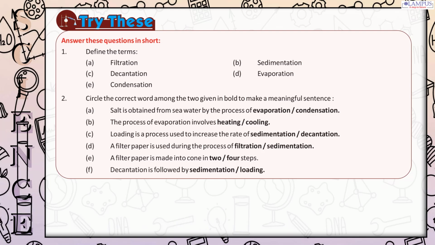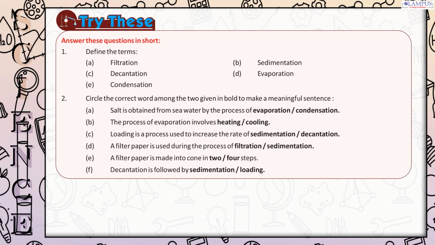A. Salt is obtained from seawater by the process of evaporation, condensation. B. The process of evaporation involves heating, cooling. C. Loading is a process used to increase the rate of sedimentation, decantation. D. A filter paper is used during the process of filtration, sedimentation.